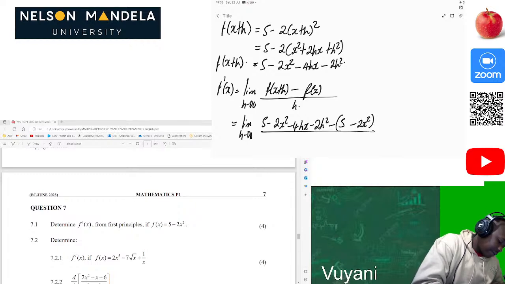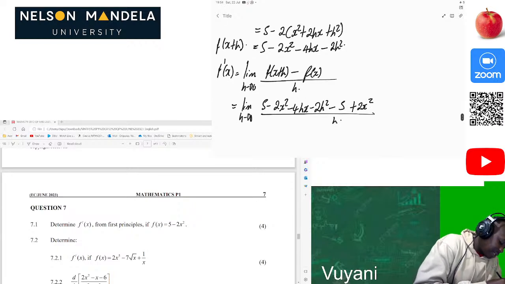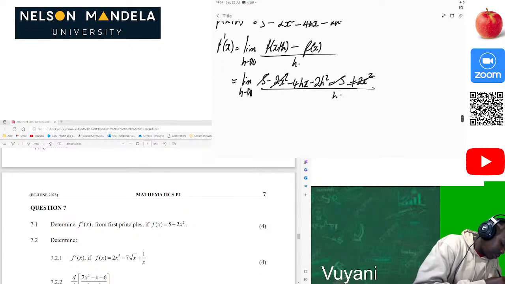Then we divide everything by h. Of course, we can remove the brackets here, and then that will be positive here, okay. Then after that, this and this will cancel, this and this will also cancel, because they give us 0, they are like terms. Then the limit as h approaches 0 will be negative 4hx minus 2h squared divided by h.